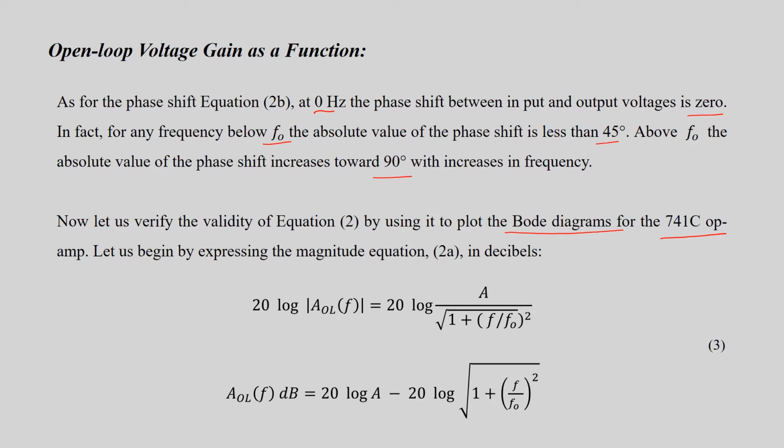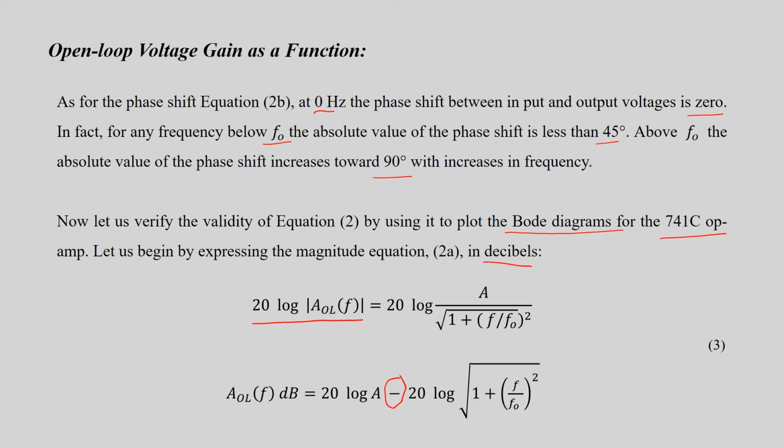So let us begin by expressing the magnitude equation in decibels. We convert into logarithmic form, and we can write this as 20 log mod of AOL(F), which will become 20 log A by the square root of 1 plus (F by F0) squared. Because it is logarithmic, we can express division with a minus and multiplication with a plus sign.